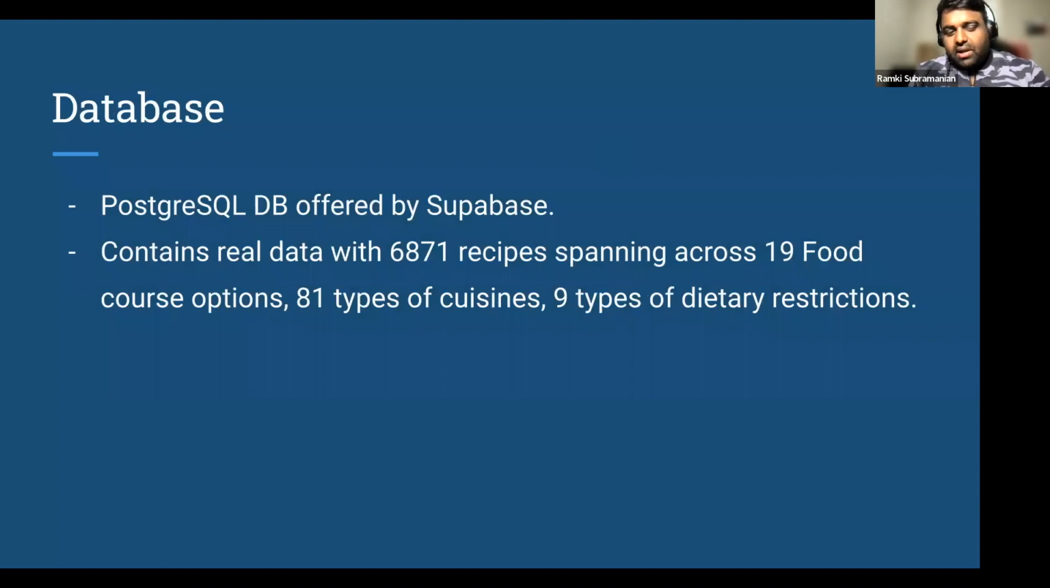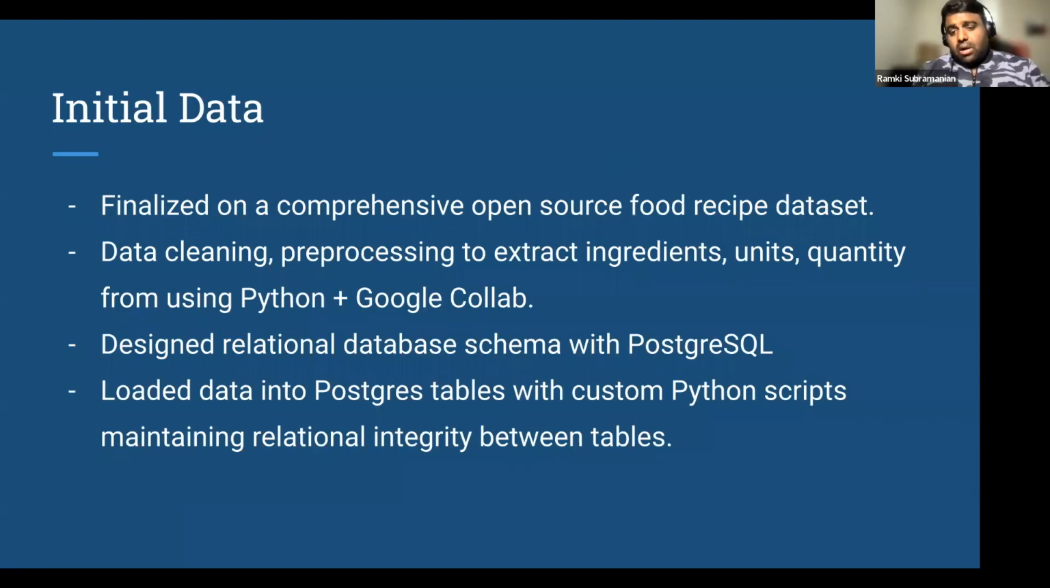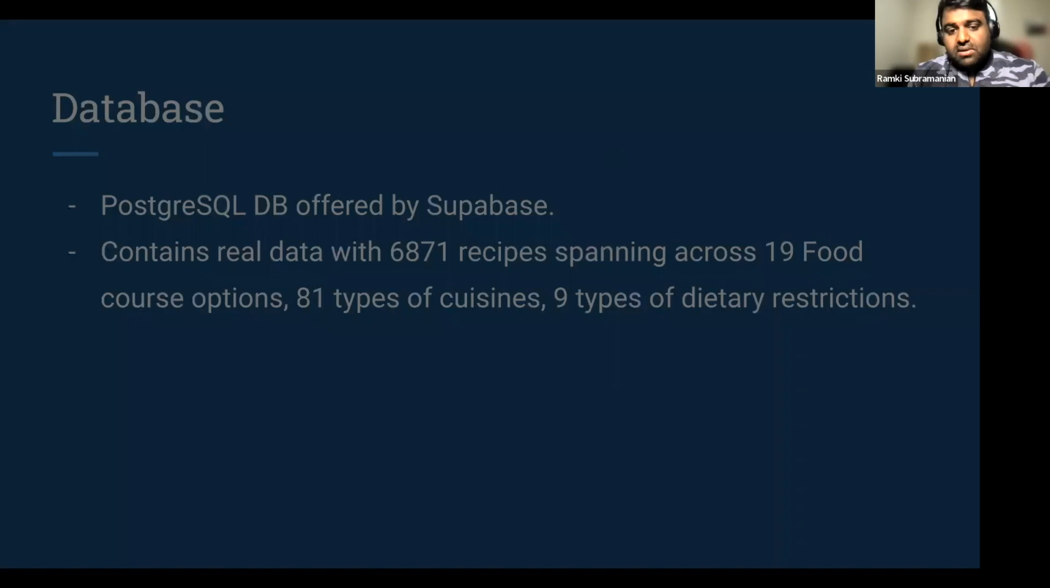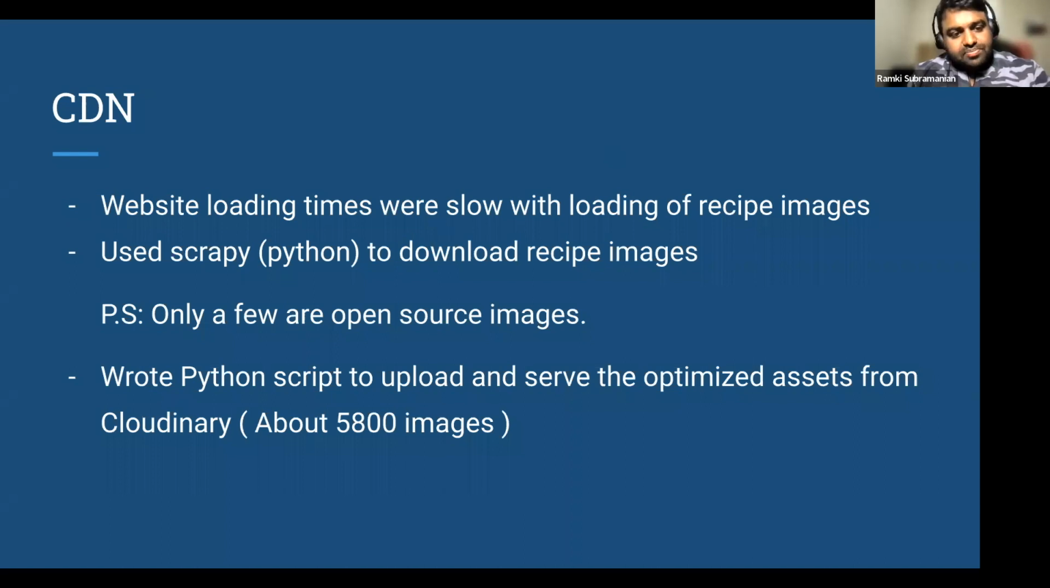Instead of just some fake data, I wanted to have some real data. I got an open source food recipe dataset. I cleaned it, pre-processed it, and extracted the ingredients, units, quantity, everything using a Python script, and used Google Colab for that. I designed the DB schema and loaded it into the tables. So it has about 6,800 real recipes across 81 cuisines and 9 types of dietary restrictions, so that when I'm showing the demo, it will be real data and not fake data.